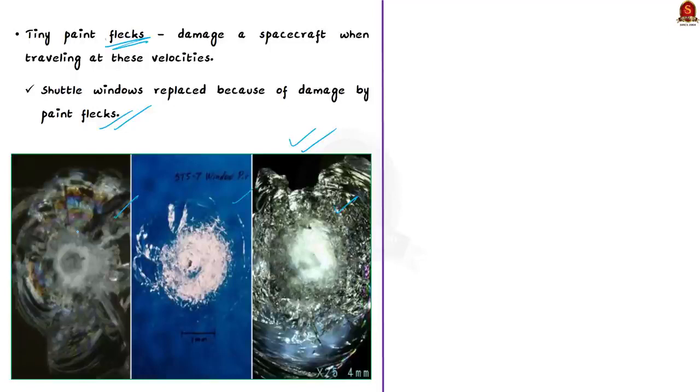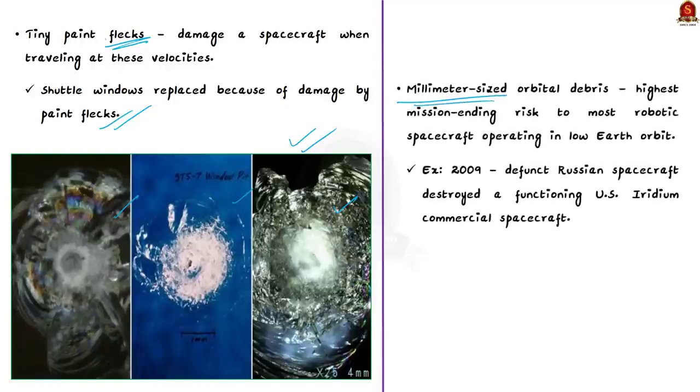Now we will think that when a debris is of greater size, it will be creating more problems. But actually, the millimeter sized orbital debris pose the highest mission ending risk, especially to the most robotic spacecraft that operate in low Earth orbit. So there are many instances in which a functioning satellite or a spacecraft was damaged by space debris.